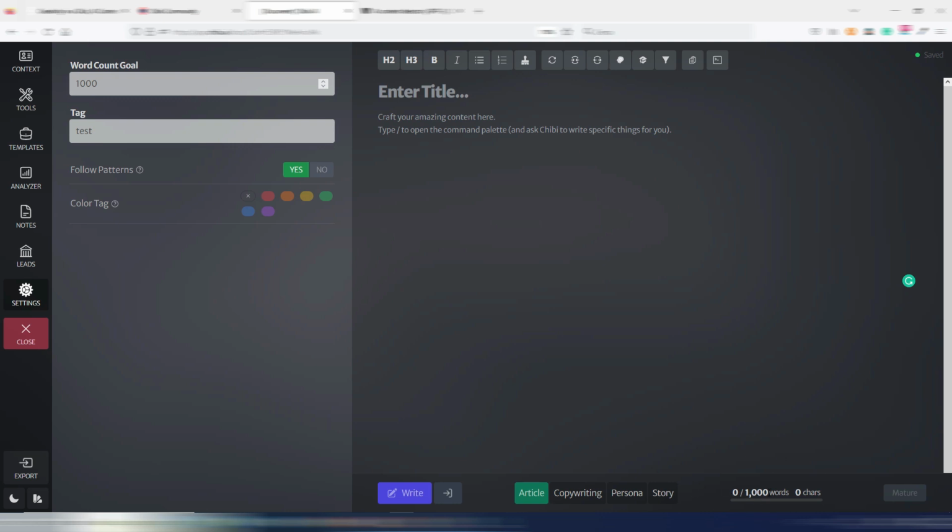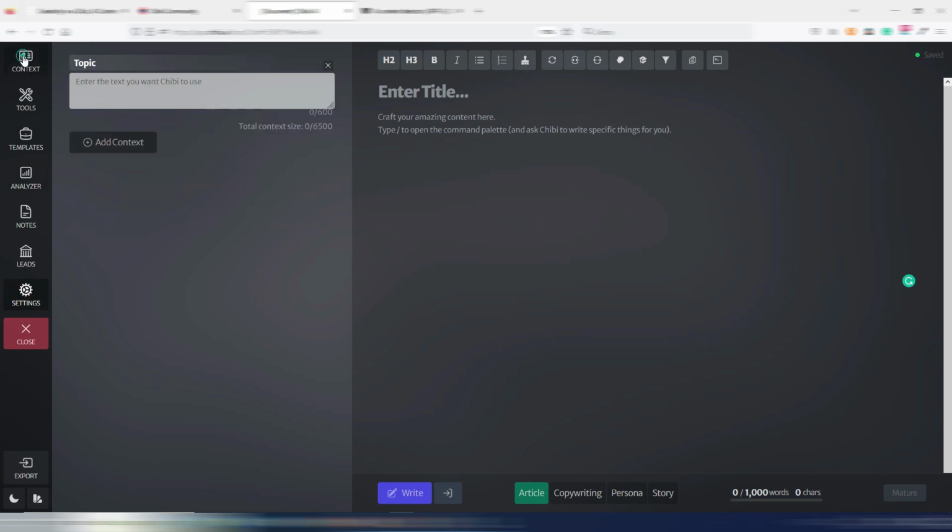I like the fact that you have here how many characters you wrote, how many words you wrote, how many words are missing to reach your goal. It's really useful. Then you have other things here, for example, context. Here is where you can insert your topic, and I will show you later this add context because it's more advanced. Anyway, let's say my title is Crafting the Perfect Email Marketing Strategy.